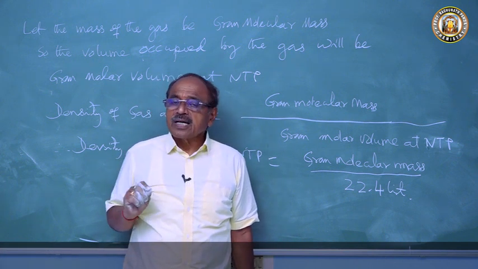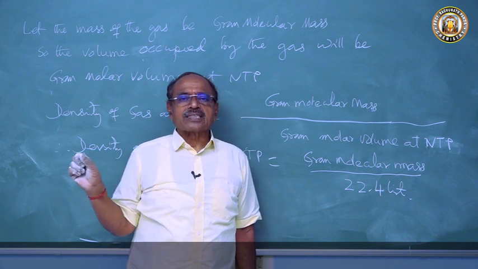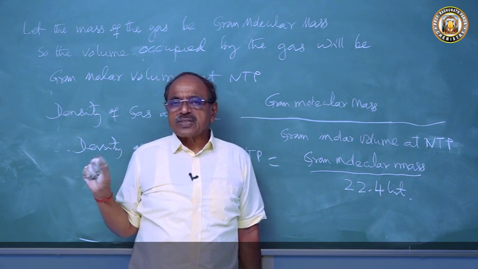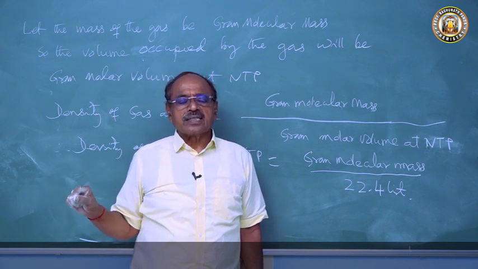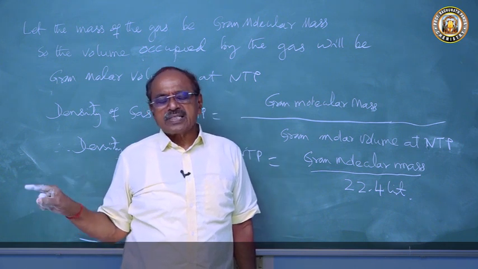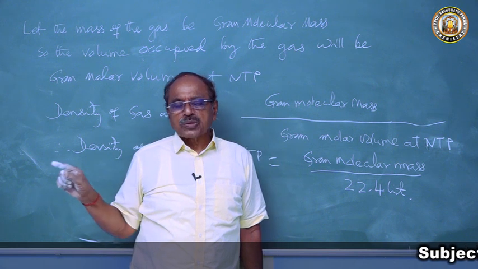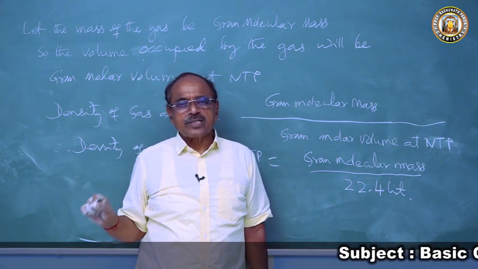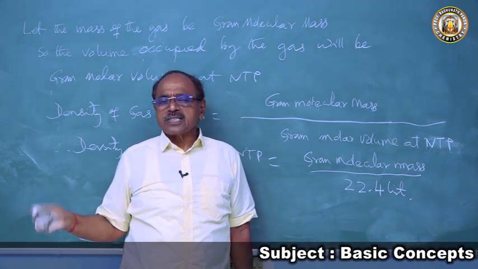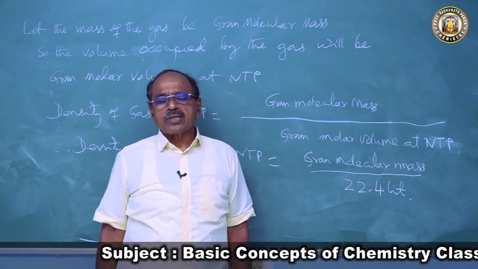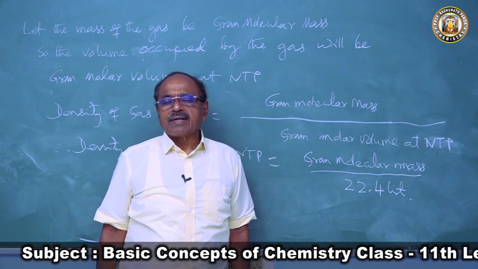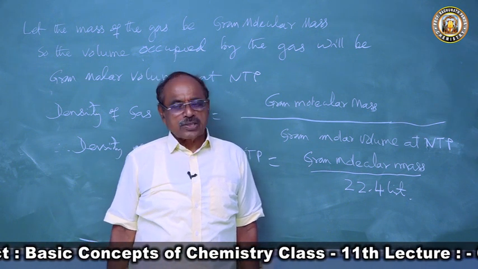So when a question comes to you, what is Avogadro number? Explain. Avogadro number is a universal constant, is represented by the letter N, and is defined as the number of particles of its kind equal in number to the number of atoms present in 12 grams of carbon of isotope C12. Then you write these 5 points. That will give you a 3-mark question both for CBSE and for a CHSE student.